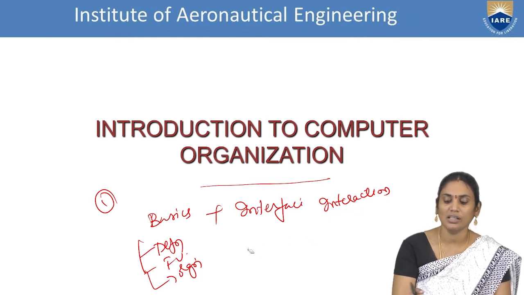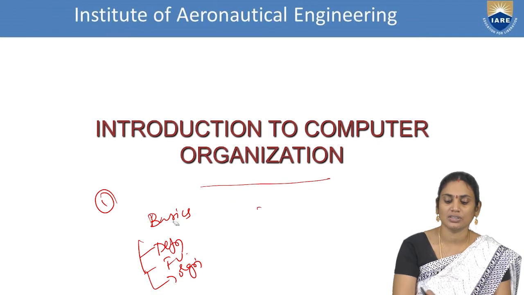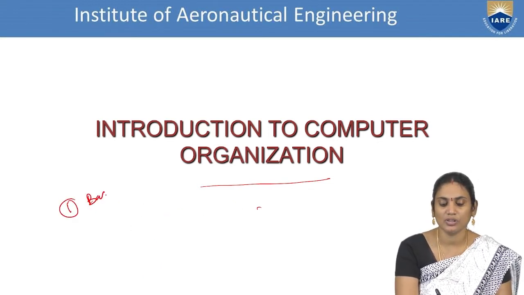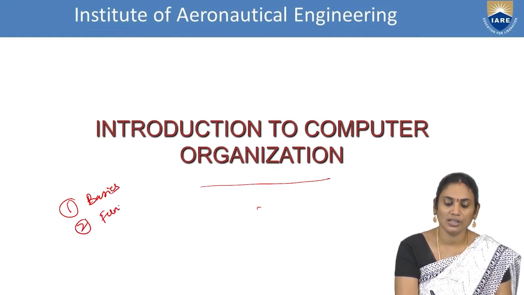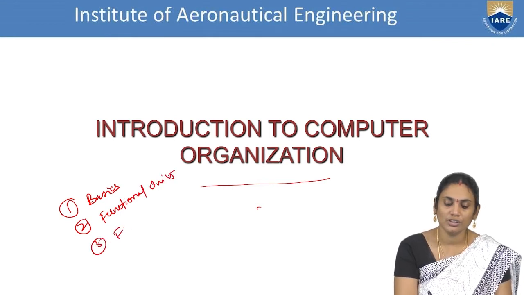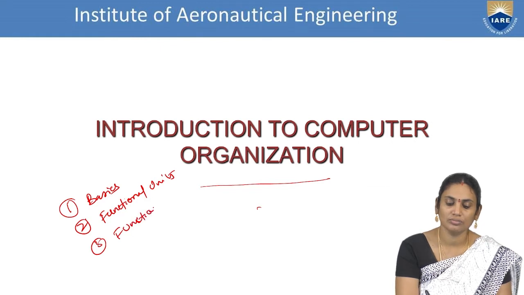So let us see clearly what exactly we have discussed. As a part of the introduction, we started with the basics of computers, followed by functional units introduction, followed by functional units organization.